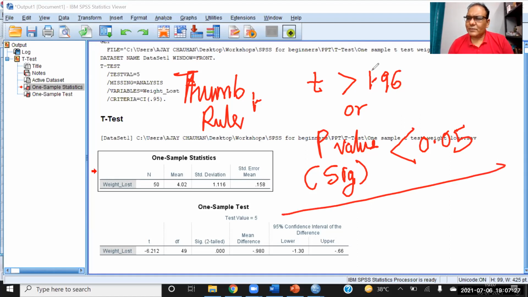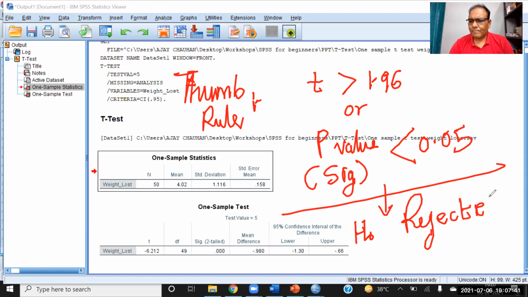If both these cases are there, it means the null hypothesis is rejected. So this is the thumb rule of t-test.